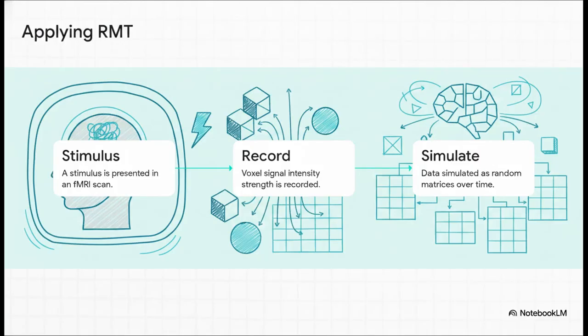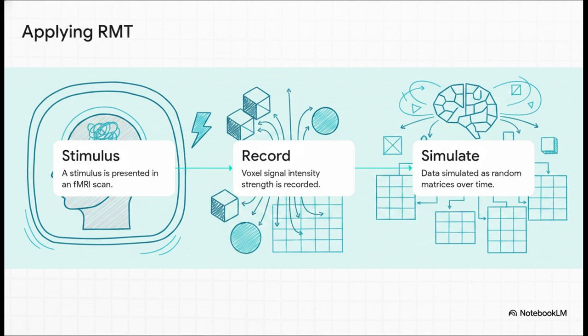But here's the catch. Machine learning can't just magically wave a wand and fix the noisy brain problem on its own. It actually needs a highly specialized mathematical algorithm to do its job. So let's break down the exact methodology from Katrina Lawrence's paper. Step 1. A stimulus is presented to a patient while they're sitting inside the fMRI scanner.